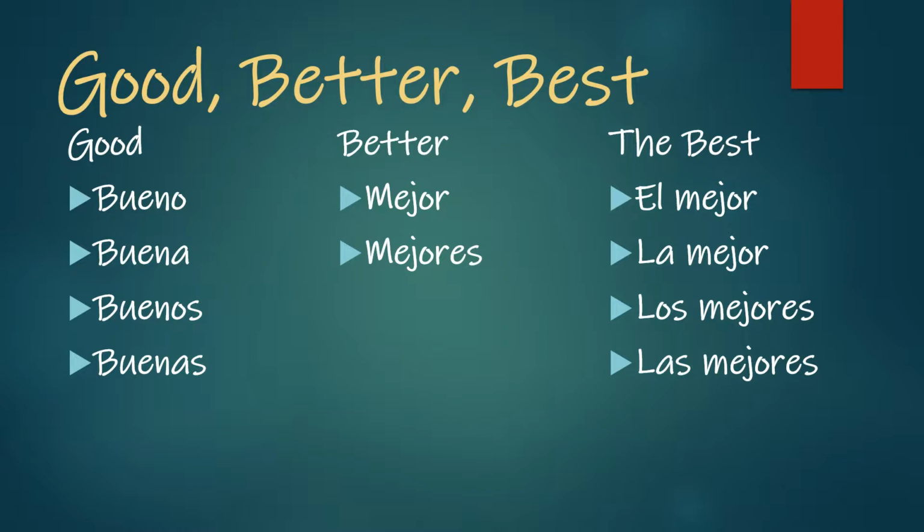And then when we get to talking about someone is the best, right? Then it's a noun now. So we went from the adjectives saying something is good, something is better, but now we're saying something is the best. When we have a noun, we have to have that definite article that comes before it. Here we can see that once again, mejor doesn't change for el and la, but it does change to mejores when we're talking about los and las. But if we're talking about a girl being the best, we have to use the article la before it, so that way we know we're talking about a girl.